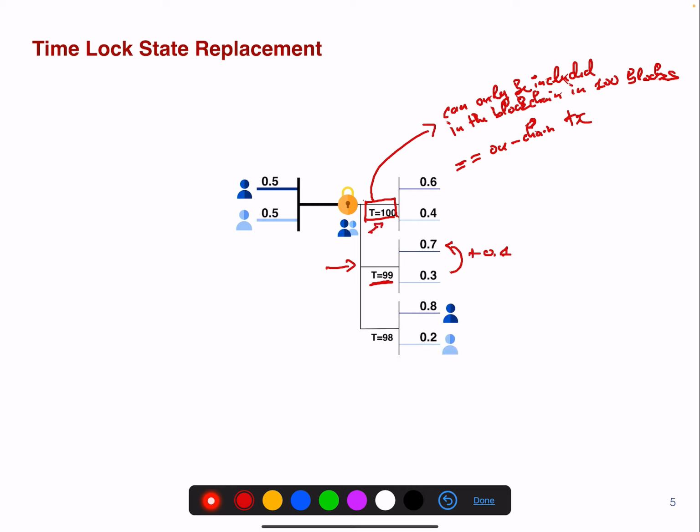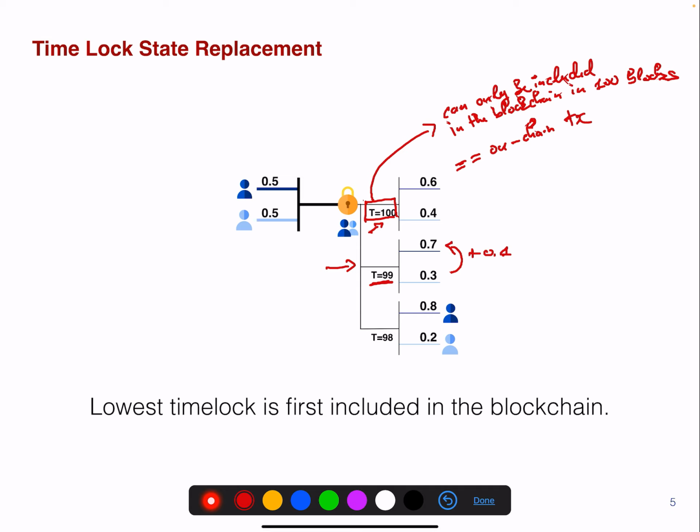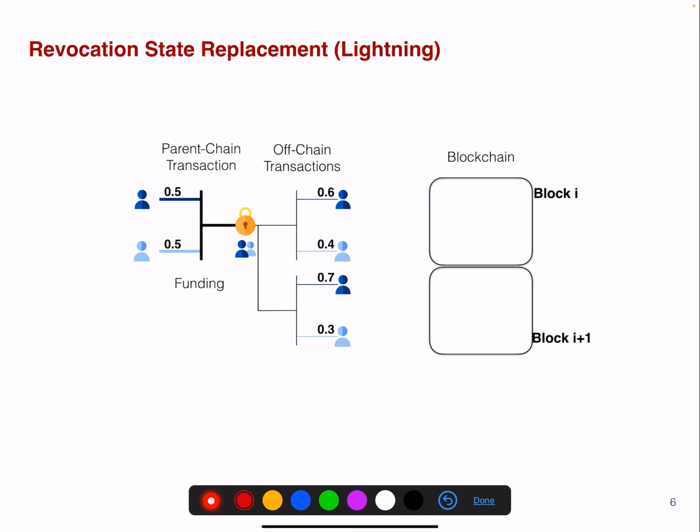That's a time lock replacement. So what's the advantage or disadvantage? Well, the lowest time lock is first included in the blockchain, but the problem is we can only perform 100 off-chain transactions here if the time lock is 100. So there's a limit to the scalability of this particular off-chain payment mechanism.